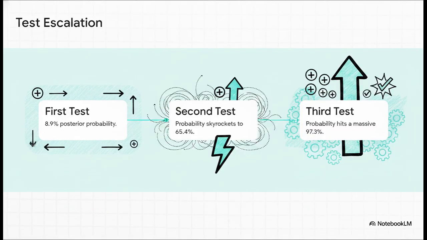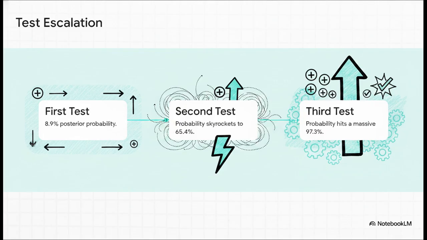Let's walk through this escalation, because it's genuinely thrilling to see the math work. Step 1. The first positive test yields that 8.9% probability. Okay. Now we feed that 8.9% right back into the algorithm as our new prior and administer a second test. If that second test is also positive, boom, our confidence skyrockets to 65.4%. Still need a higher threshold to make a final decision? Absolutely no problem. We just feed that 65.4% back in as the prior and test a third time. Step 3. Another positive result puts our posterior probability at a massive 97.3%.